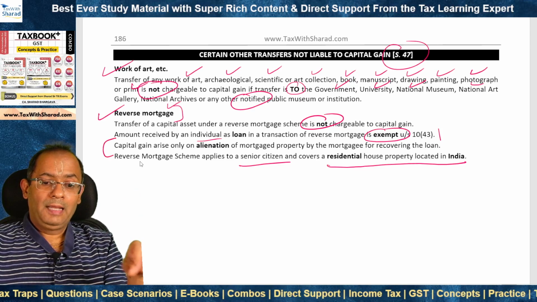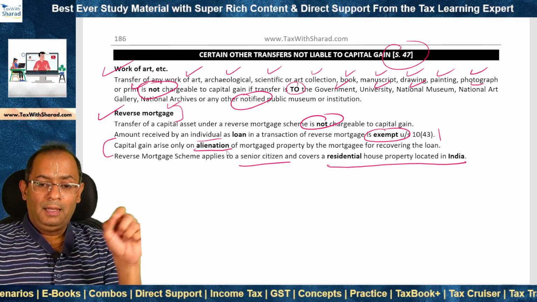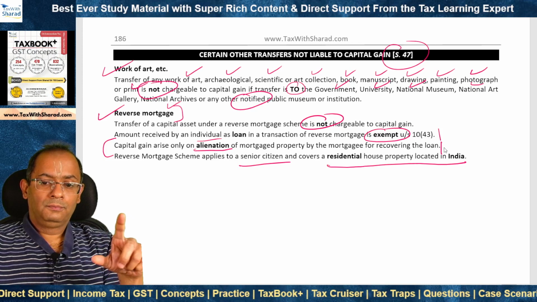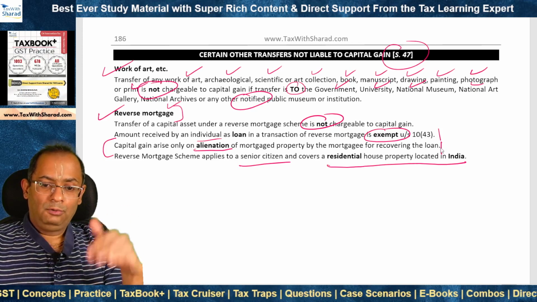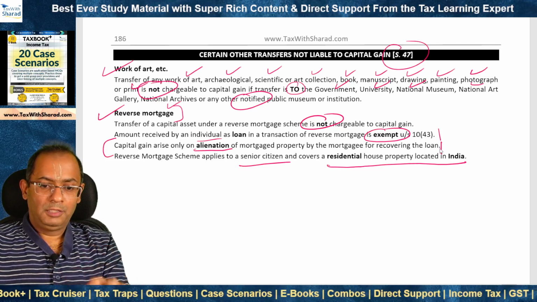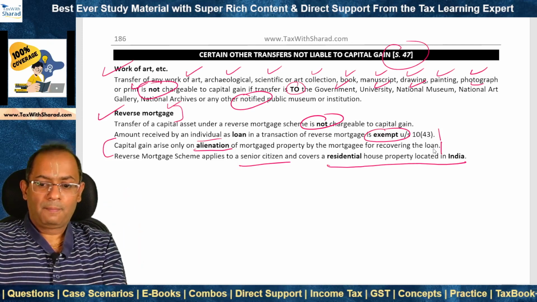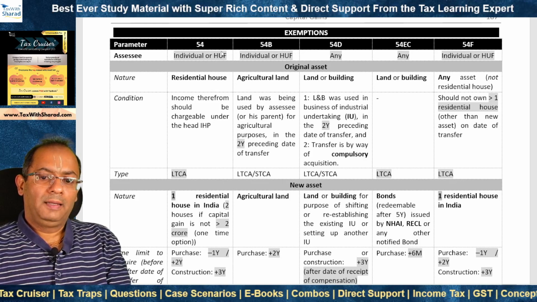When does capital gain arise then? Capital gain only arises on the alienation of the mortgaged property by the mortgagee for recovering the loan. So if there is a default, then the bank needs to recover the amount of loan. For that, it will alienate or maybe transfer or sell the mortgaged property, and in that event only capital gain arises.